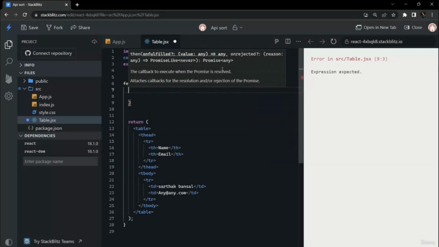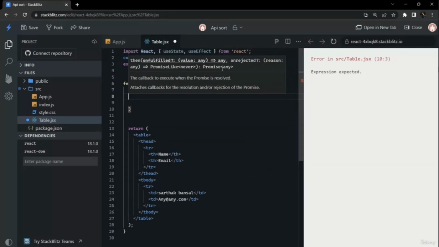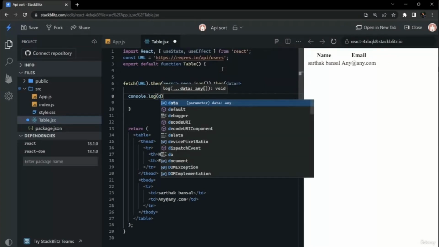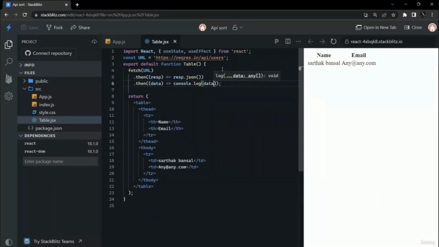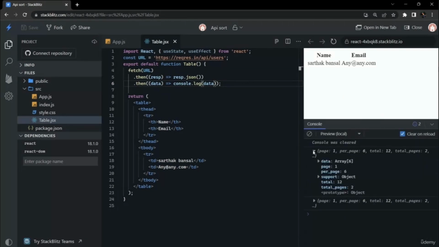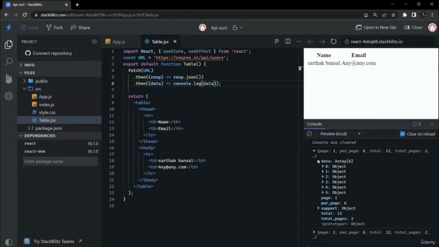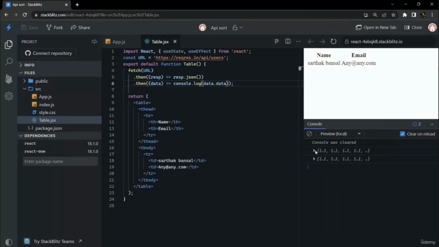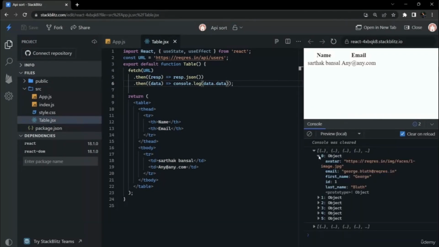So we will see whatever we are getting in our console. So we will just console log the data here, and if we see it in our console, as you can see, we are getting a lot of data, but we are interested in only this data. So we will just console log this. So it is an array of objects, and each object has first name and last name that we need to display along with email.